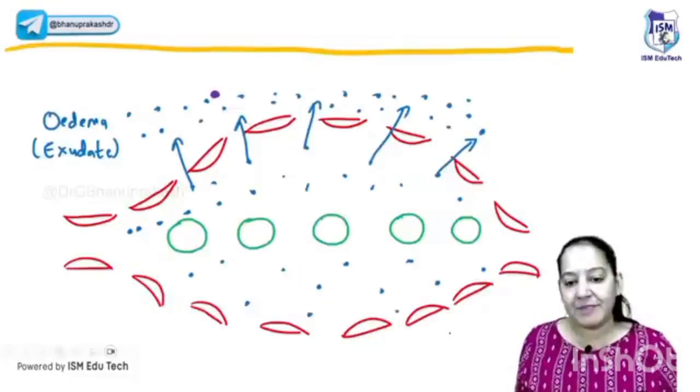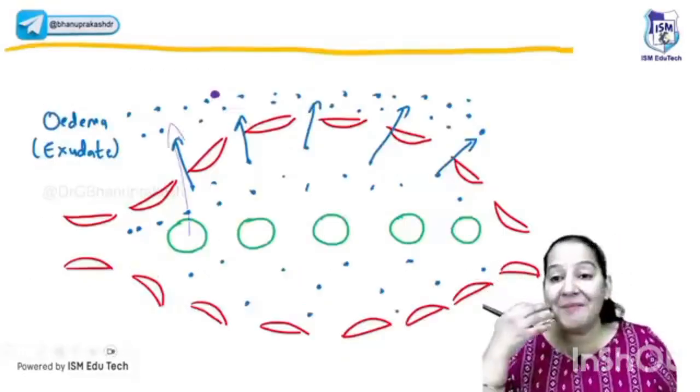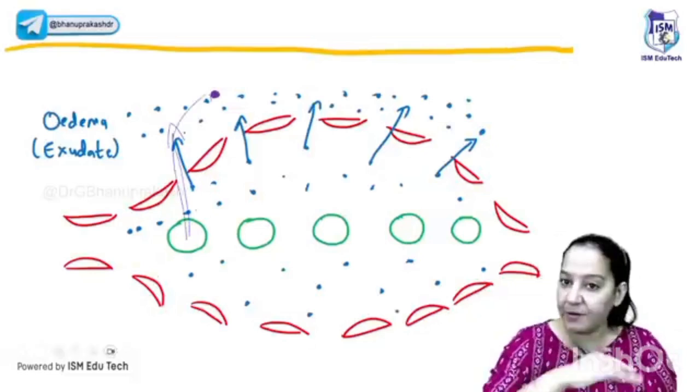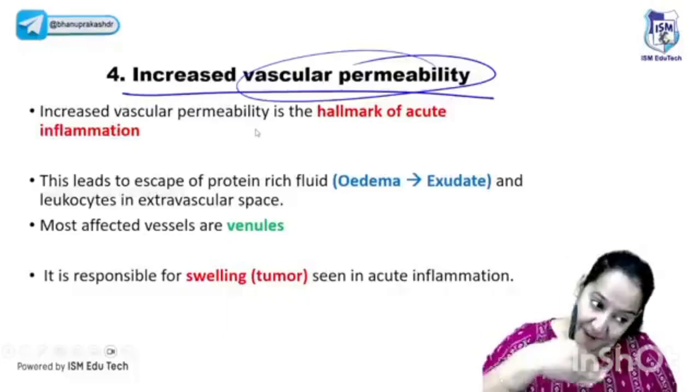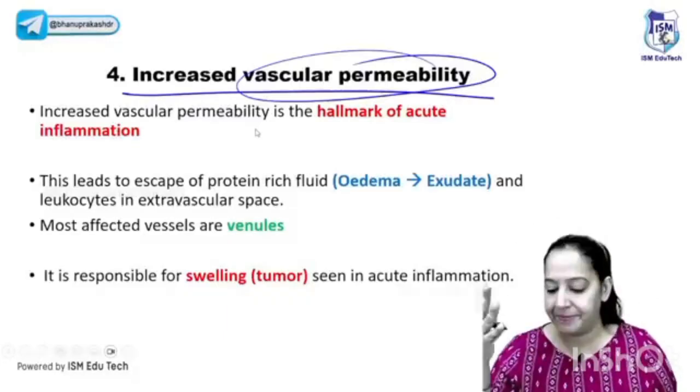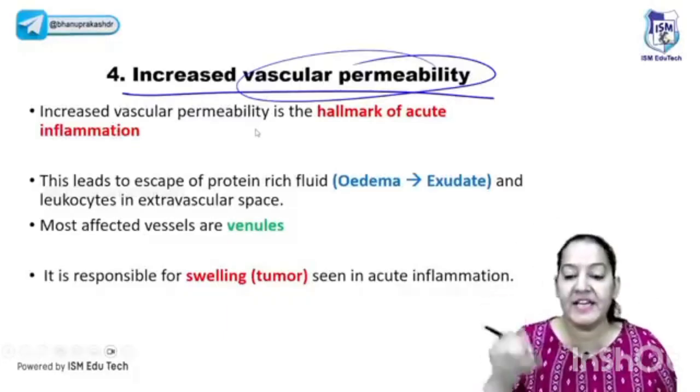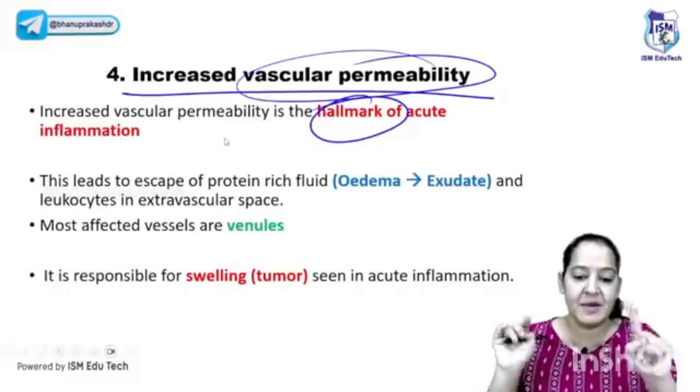You must be thinking, ma'am, why the gaps? You are creating the gaps. I want to take the WBC out now. What is my ultimate purpose? I want to take this WBC out and make a fight between the bacteria and the WBC. If there is no gap, how will the WBC come out? So ultimately we have to create the gap, and from that gap we have to take the WBC out. The creation of the gap is known as increased vascular permeability, and this step is the hallmark. Out of the 11 steps, this step is the most important.